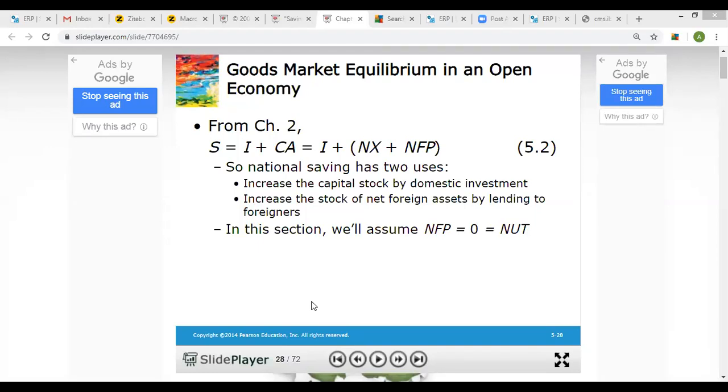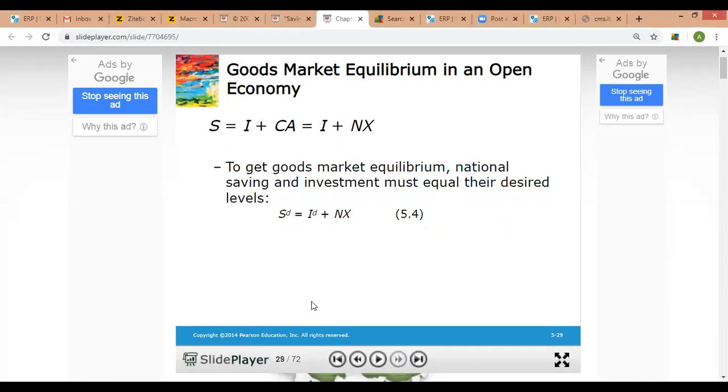Now there's a concept of capital market. Capital market is a market where individuals, businesses, and governments of one country can borrow money from the individuals, businesses and governments of another country. So it's a market where international lending and borrowing basically takes place. So because the small open economy is too small to affect the world real interest rate, we would be saying that this, 5.4, is the equilibrium condition.